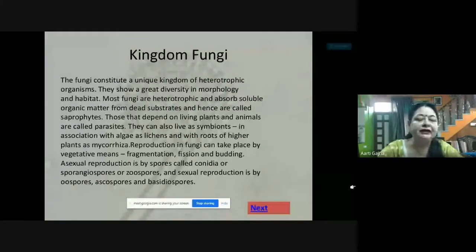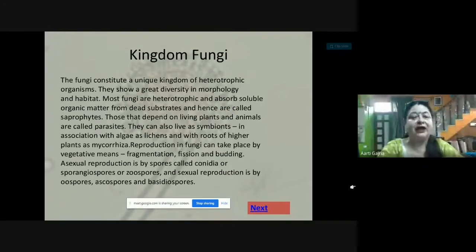Now the fungi constitute a unique kingdom of heterotrophic organisms. Heterotrophic means they are not able to synthesize their own food. They are depending on others for their food. That's why they are heterotrophic. Their mode of nutrition is heterotrophic. And in heterotrophic, many of them are saprophytic, and some of them are parasitic as well.